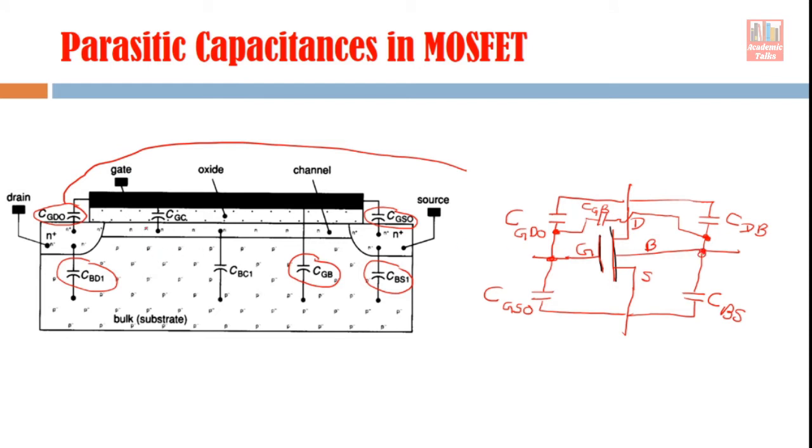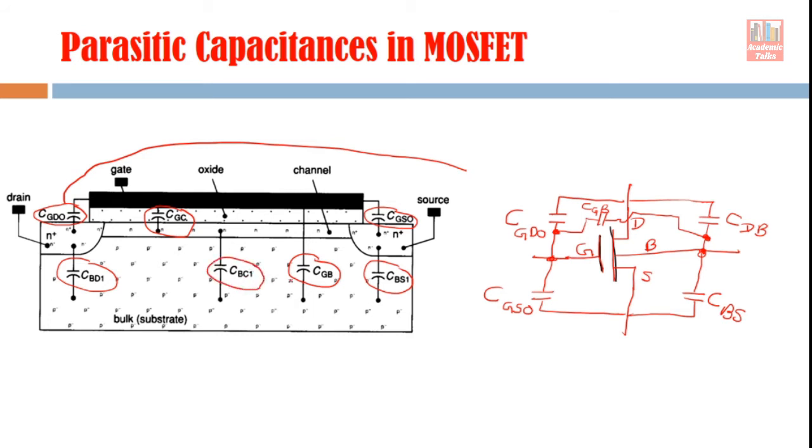Now there are two more capacitive components. This is gate channel and this is bulk channel. If you talk about this capacitance, gate channel, the gate terminal is available here, but the channel is not visible outside the device. Channel is something which exists within the device. So since the channel terminal is not available to us in this symbol, we will not be able to represent it here. In the same way, this bulk channel capacitance.